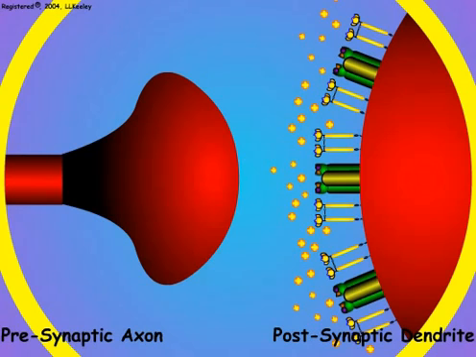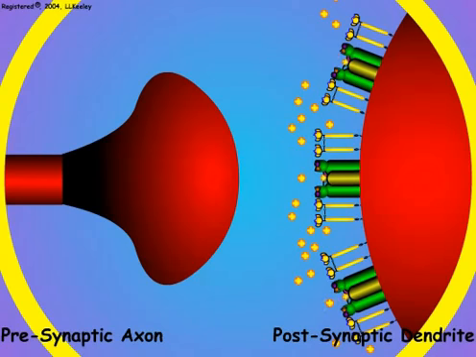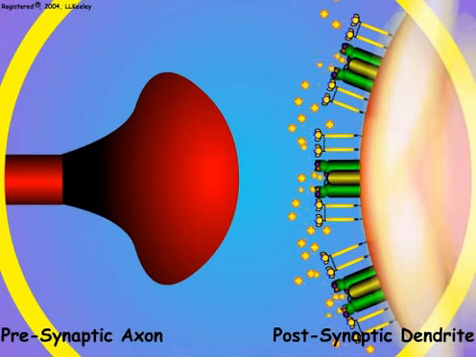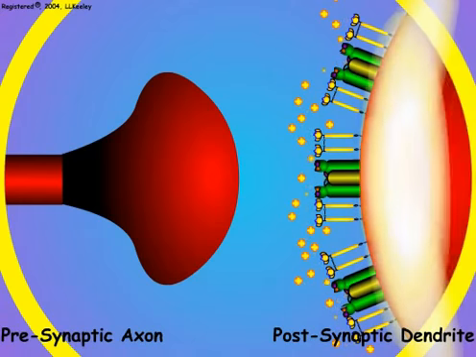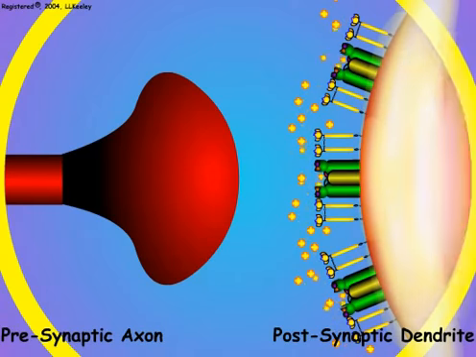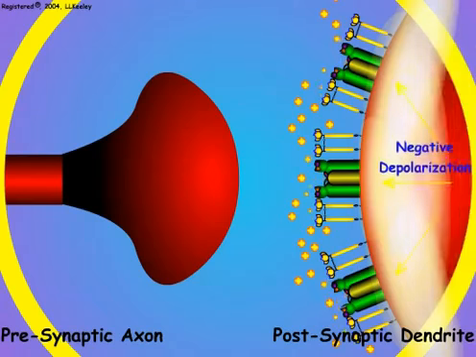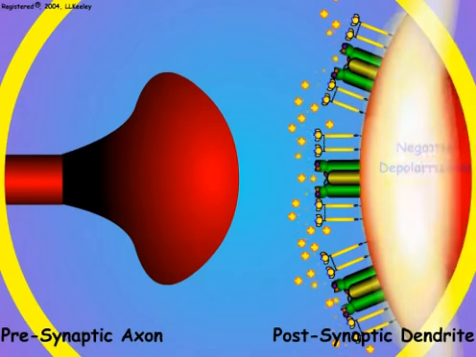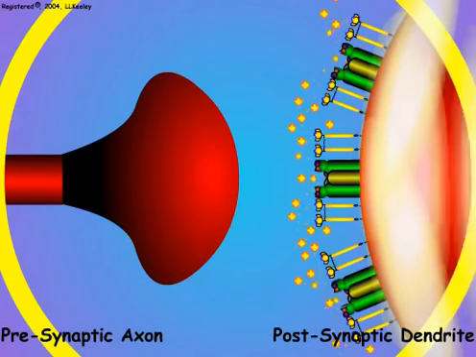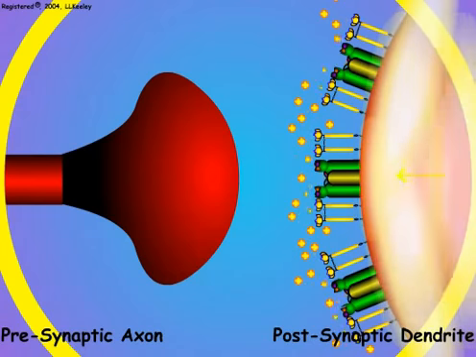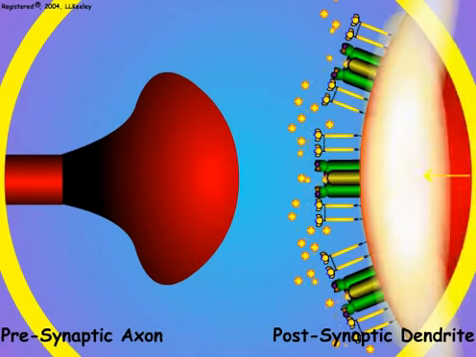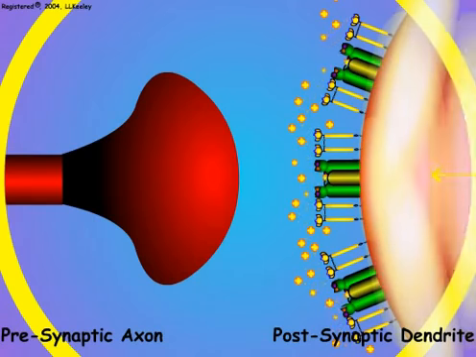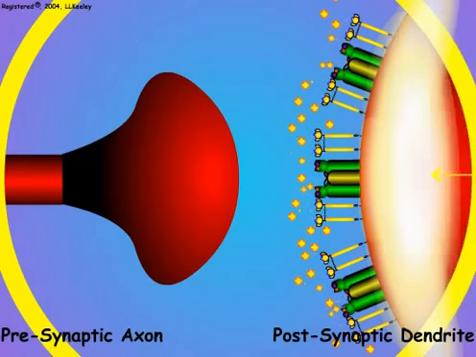Receptor binding of the neurotransmitter chemical stimulates the sodium channels to open and allows positive sodium ions to flow into the postsynaptic dendrite. Transfer of the sodium ions to the inside of the postsynaptic membrane results in the outside of the postsynaptic membrane becoming negatively charged in the region of the open sodium channels. The negative depolarization of the postsynaptic area spreads over the sensitive postsynaptic region and generates new action potentials that are carried away by the postsynaptic axon.